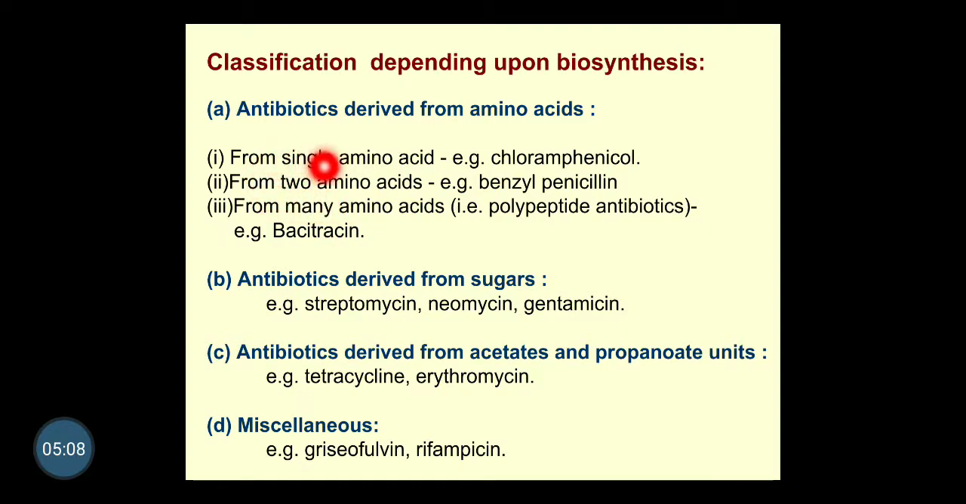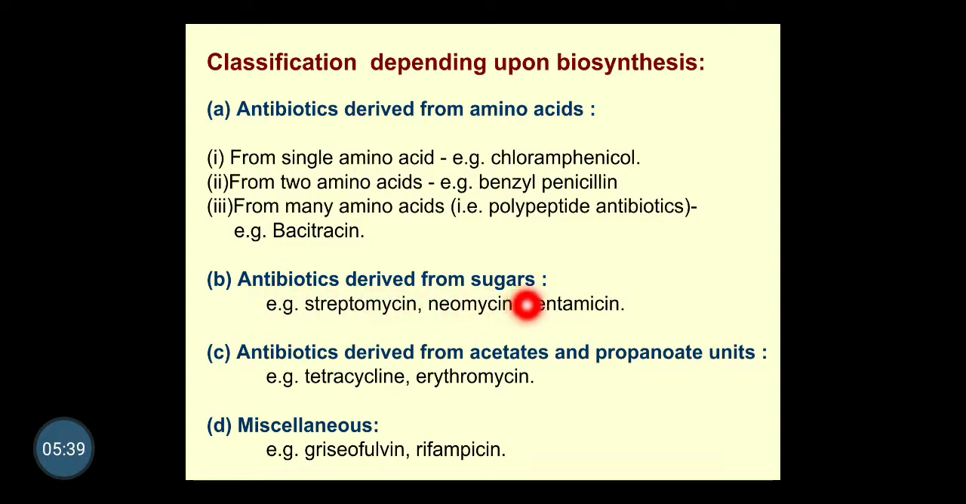Next, examples: when they are derived from a single amino acid, chloramphenicol is an example. From two amino acids, benzyl penicillin is an example. Antibiotics derived from many amino acids are polypeptides. Definitely, many amino acids join together by peptide bonds. It means they are proteinous or peptide in nature. That's why we call them polypeptide types of antibiotics. Bacitracin is an example.